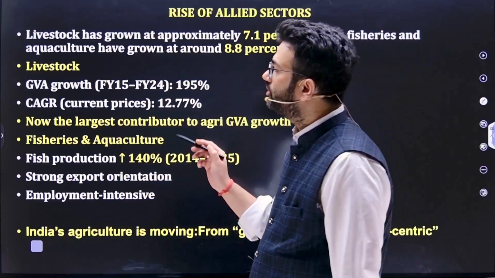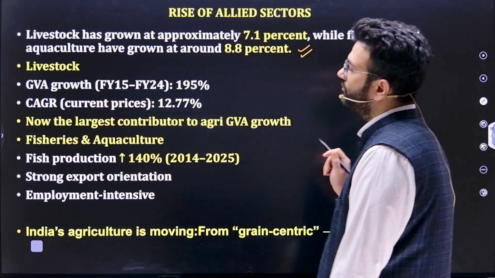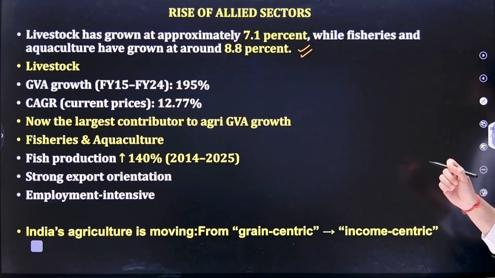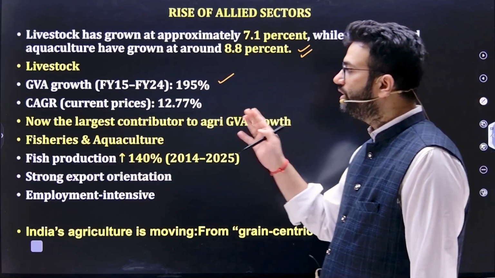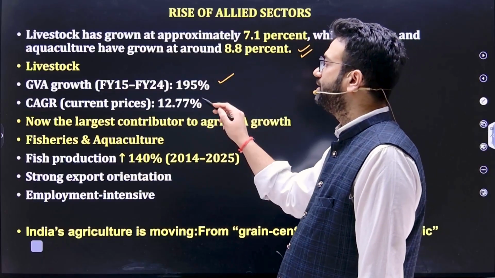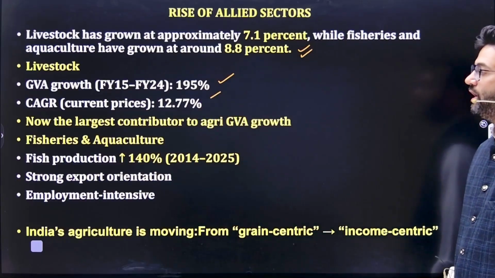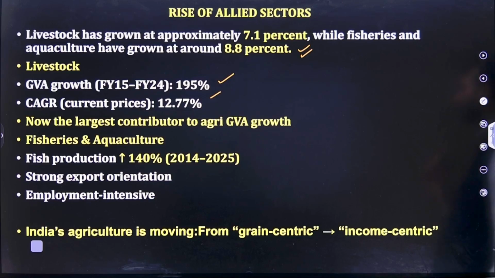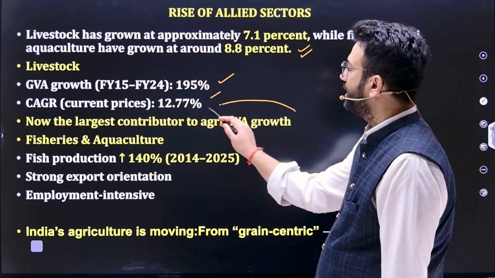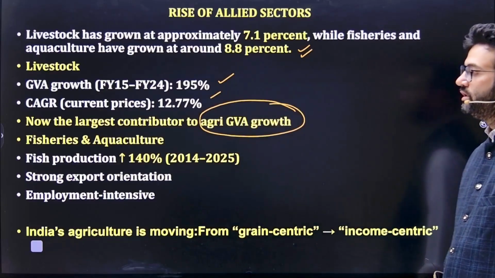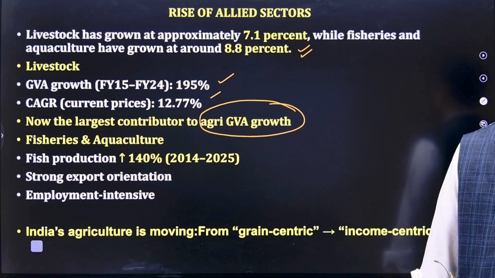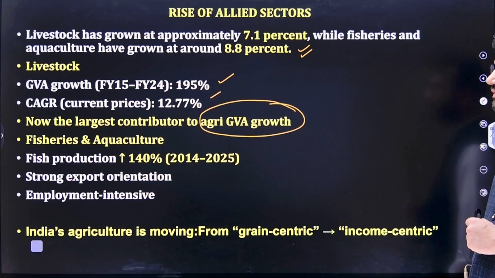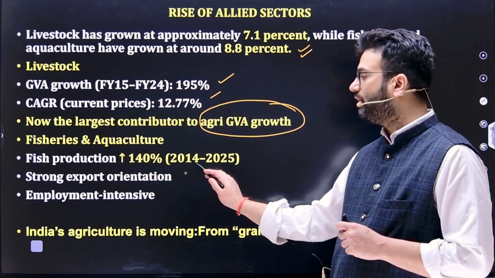Livestock GVA, gross value added, growth from financial year 2015 to financial year 2024 is around 195%. The compounded annual growth rate at current prices is around 12.77%. The livestock sector is now the largest contributor to agriculture gross value added growth. In fishery and aquaculture, fish production increased by 140% between 2014 and 2025. Strong export orientation, employment intensive.